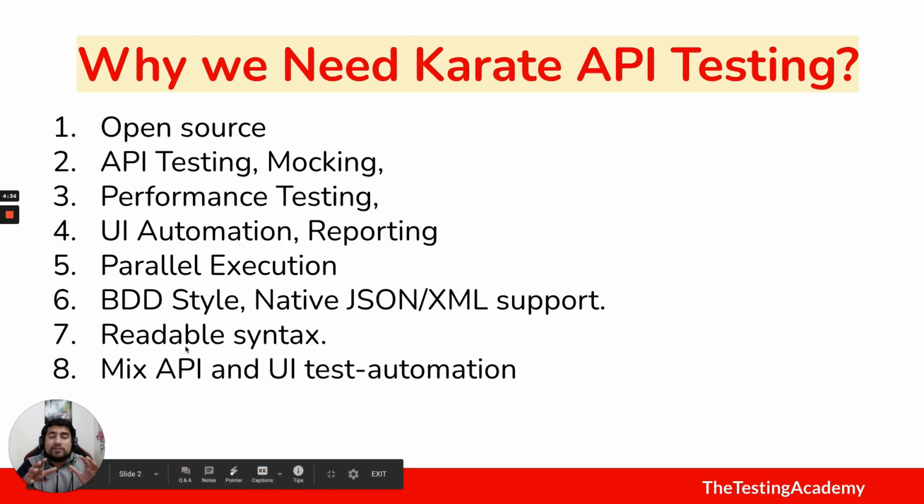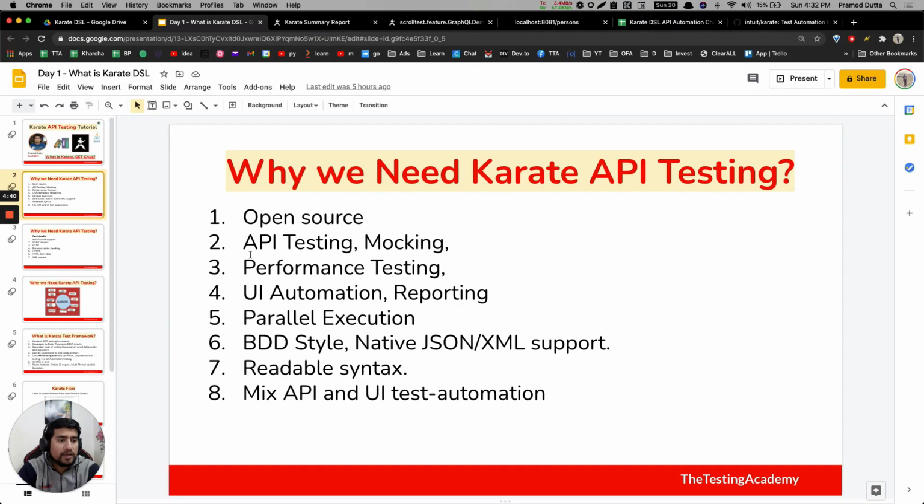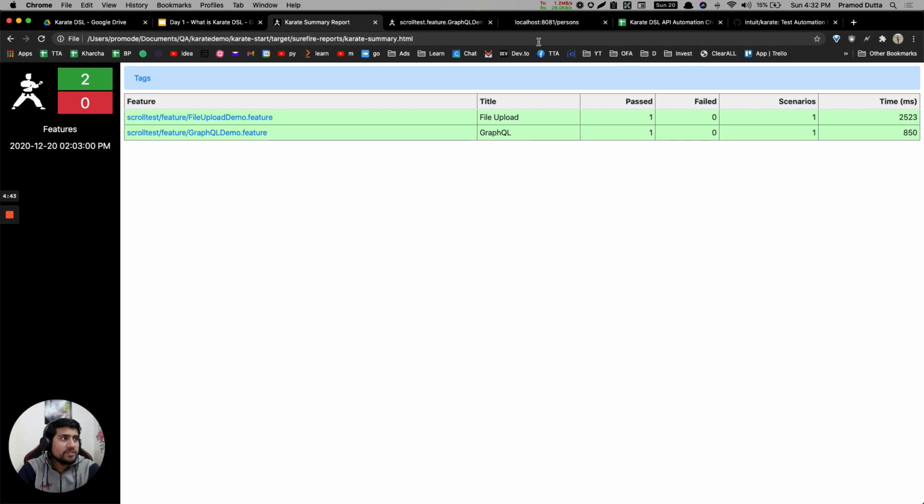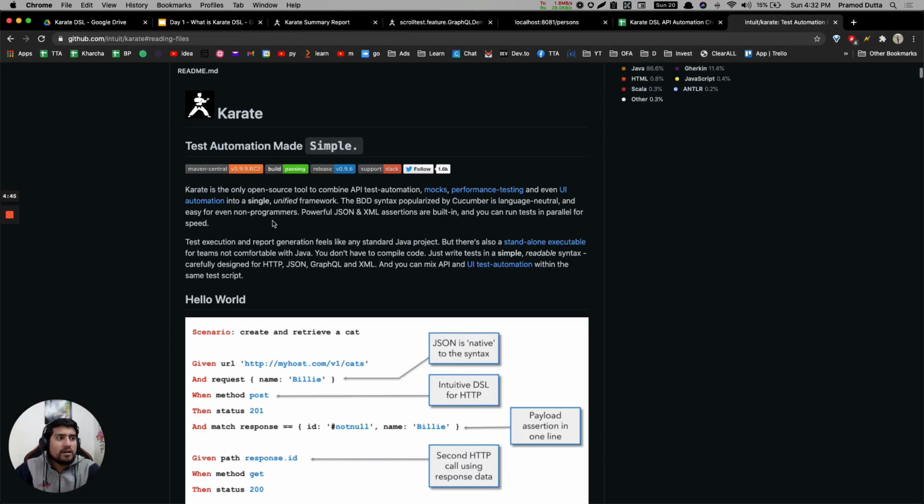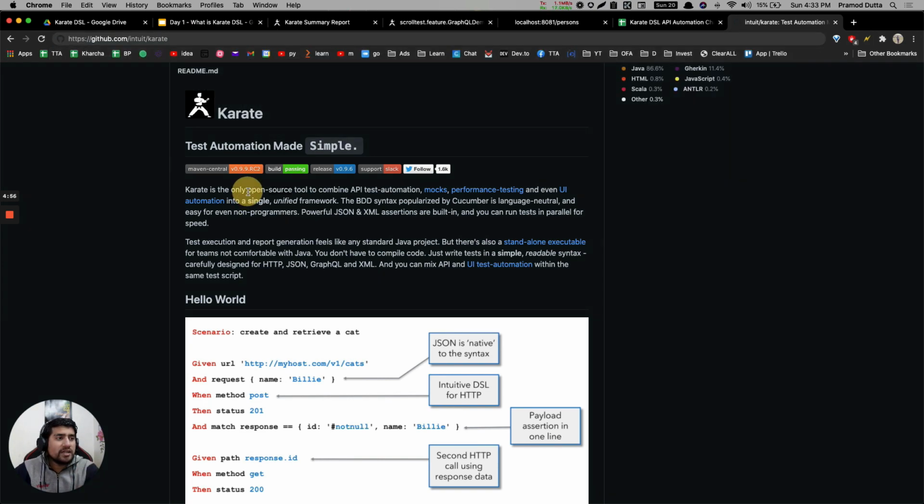So first of all, what is Karate actually? Let's go to their official website. So this is it. It's open source, so you can go to the website. And if you see, they're basically telling it's an open source tool which allows you to test your APIs. You can mock the APIs, you can do performance testing, you can do parallel execution of your test cases.